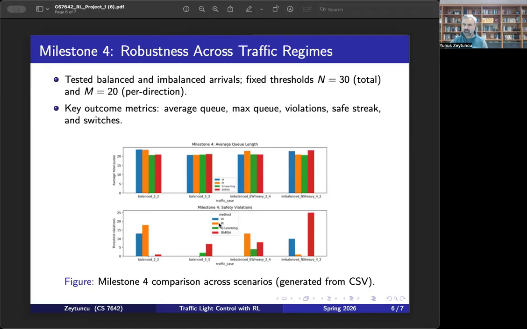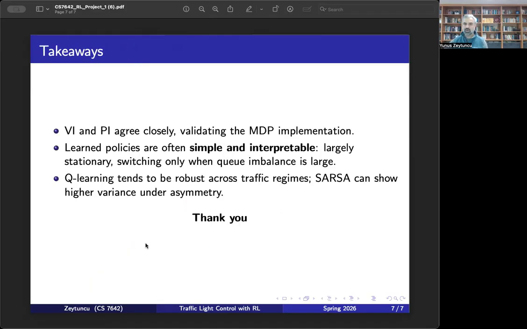When we look at value iteration and policy iteration, they are overall consistent, and value iteration performs better here, as you can see, in imbalanced traffic. In the balanced case, the performance between value iteration and policy iteration is comparable.